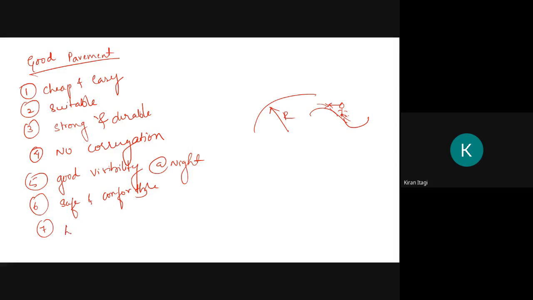And the most important thing is that the maintenance should be very low. So what are the requirements of a good pavement? The first one is it should be cheap and easy to construct. Second, it should be suitable for all traffic roads. Third, it is strong and durable, no corrugations, good visibility at night, safe and comfortable, and low maintenance cost for maintaining the road, any type of road. So these are the requirements.